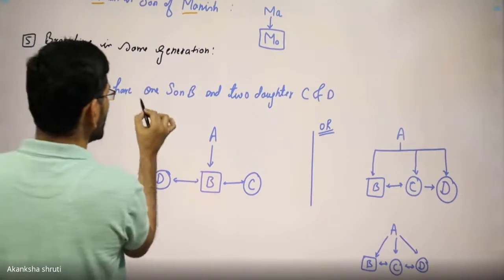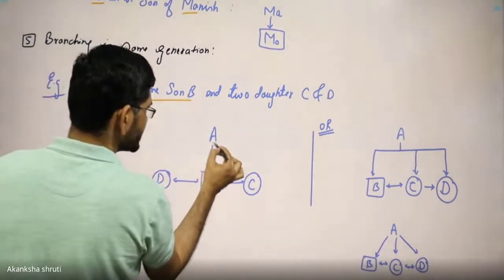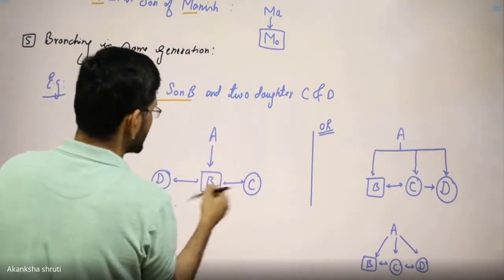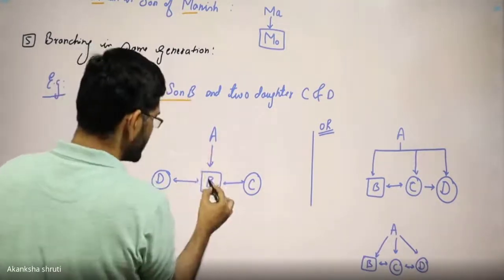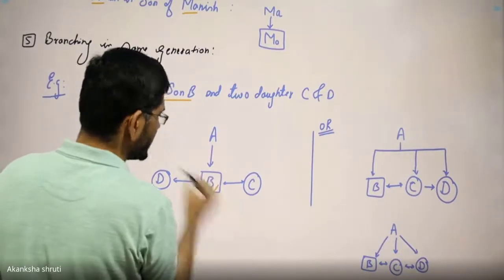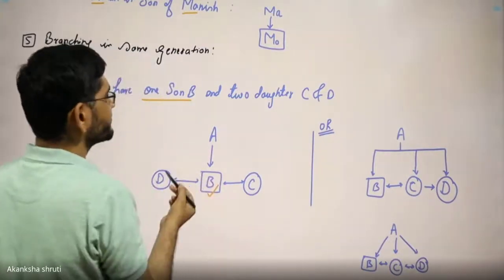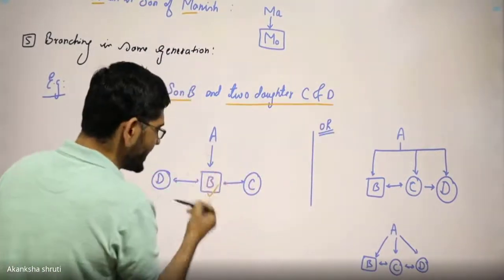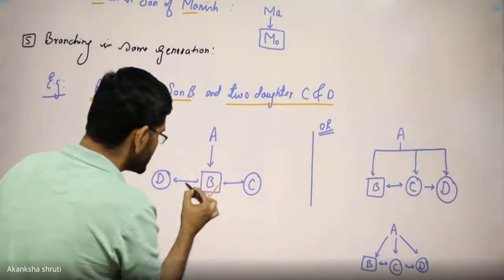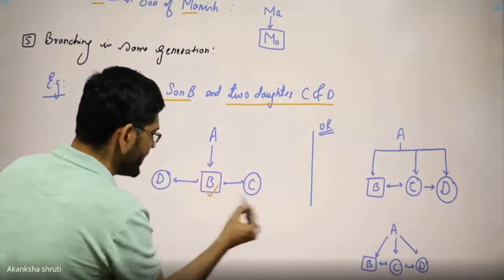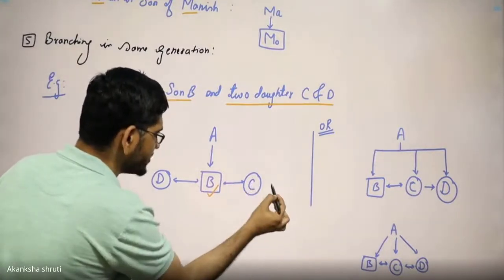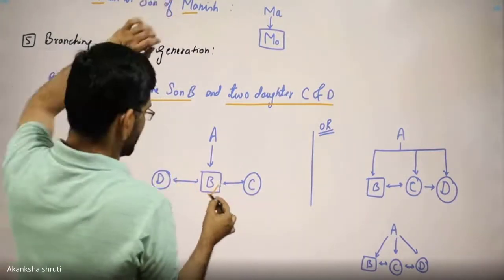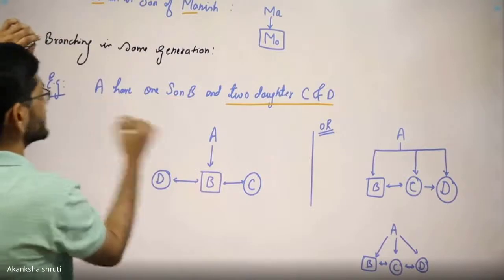But A has one son, so just take this A, go one step down, and we get this B, who is the son, so put it into the box. After that, the two daughters C and D. So daughters of A will be the sisters of B. So put the C and D on the same side or on the opposite side and mark them in a circle. Means what, students? Once again understand this.